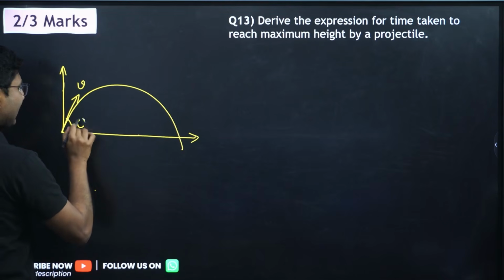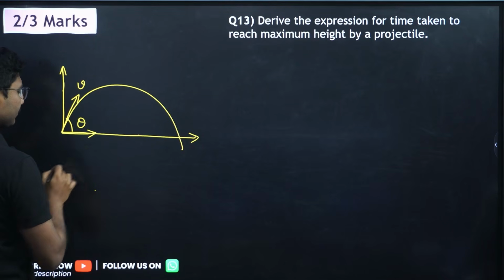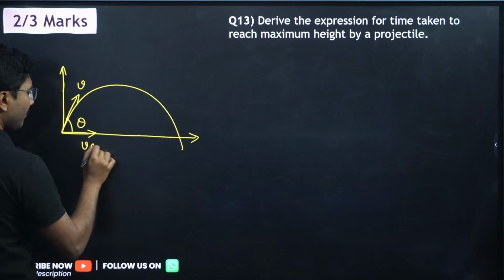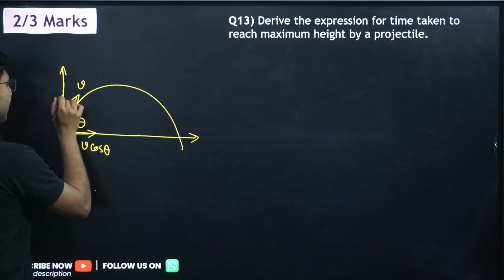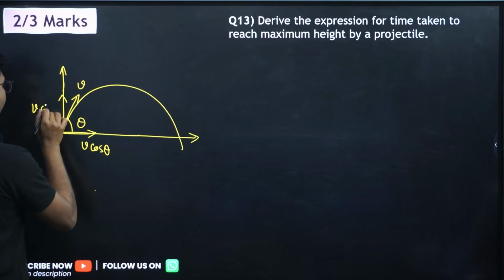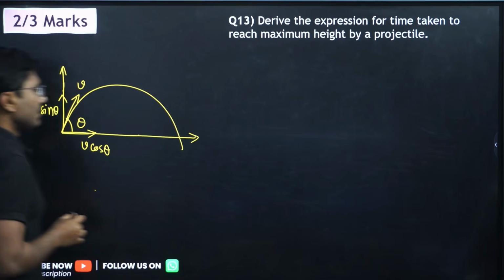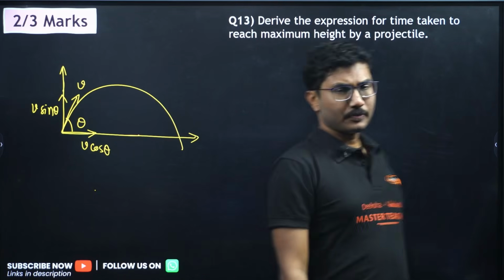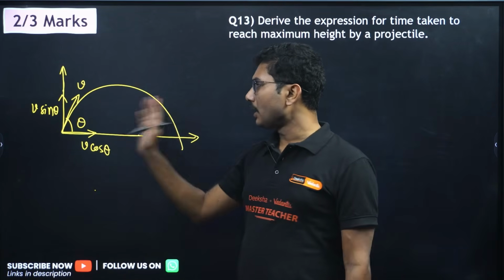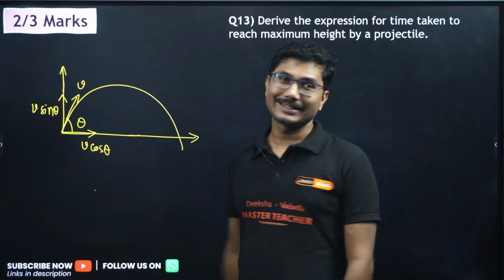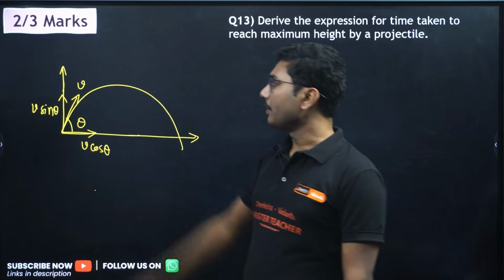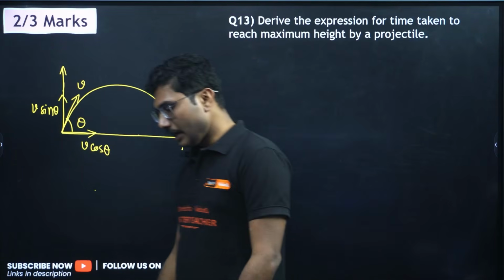This angle is theta. So this is the v cos theta term, and this is the v sin theta term. This is how a projectile is drawn. This is a part of a parabola, and the adjacent component is cos theta, and the perpendicular component is sin theta.